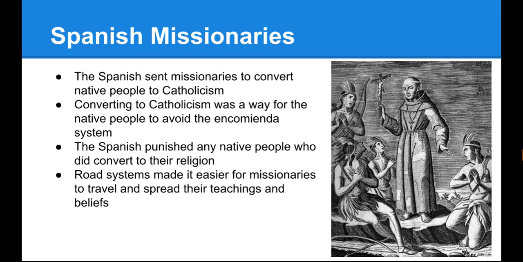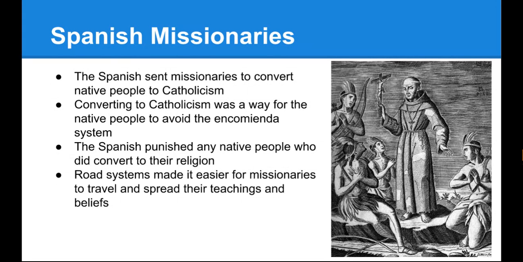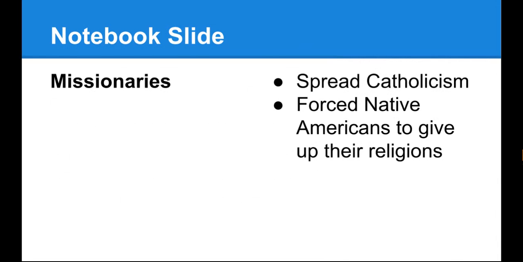As part of the encomienda system, the native people were educated on Spanish customs and converted to Catholicism. The Spanish sent missionaries to convert native people to Catholicism. The Spanish missionaries would punish Native Americans who continued to practice their indigenous religions. Established road systems made it easier for missionaries to travel and spread their teachings and beliefs.